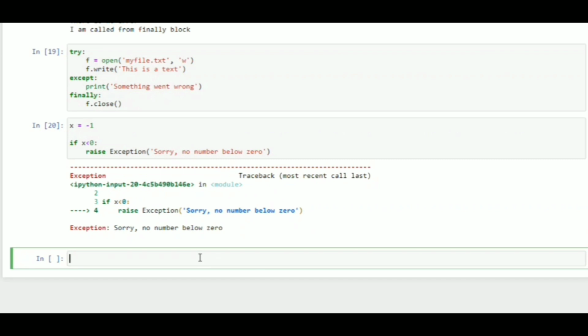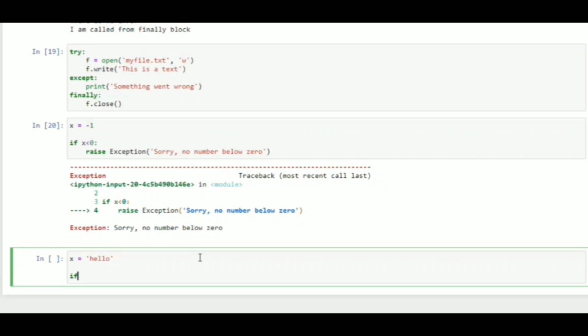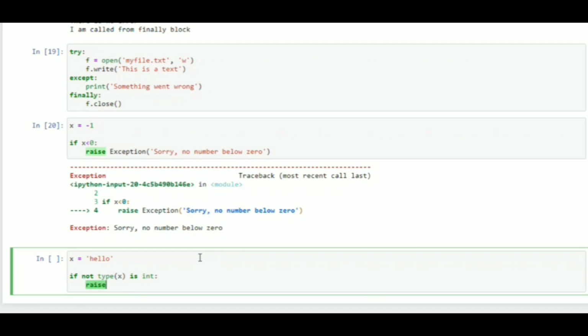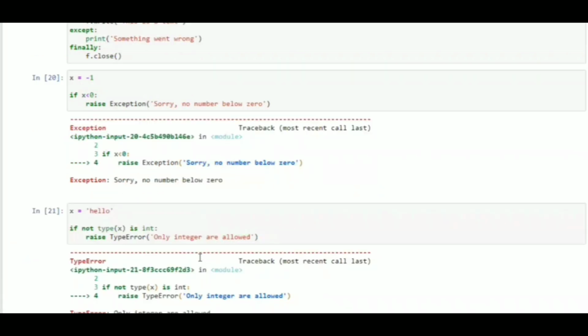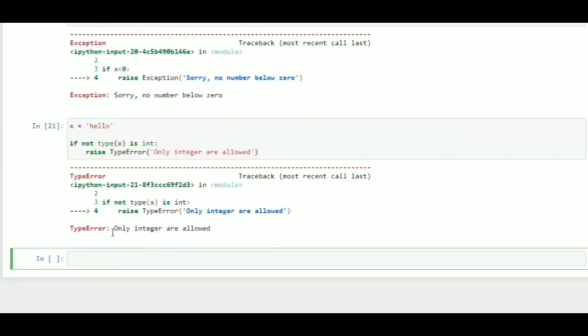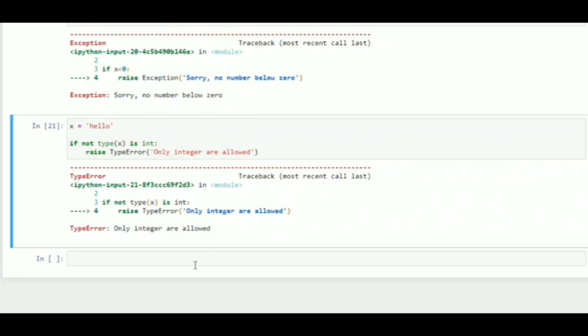You can also define what kind of error to raise and text to print to the user. For example, I will say x is equal to hello, and I will say if not type of x is int, then I will raise TypeError, and the text I want to show is only integers are allowed. Now you can see that we got a type error that only integers are allowed.